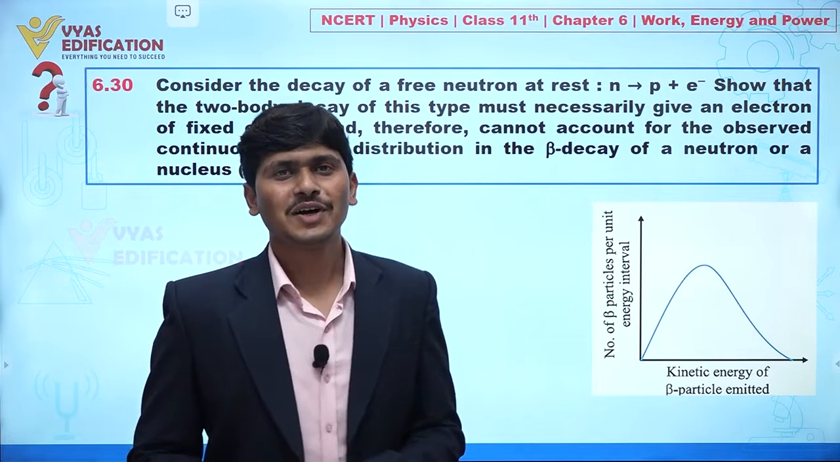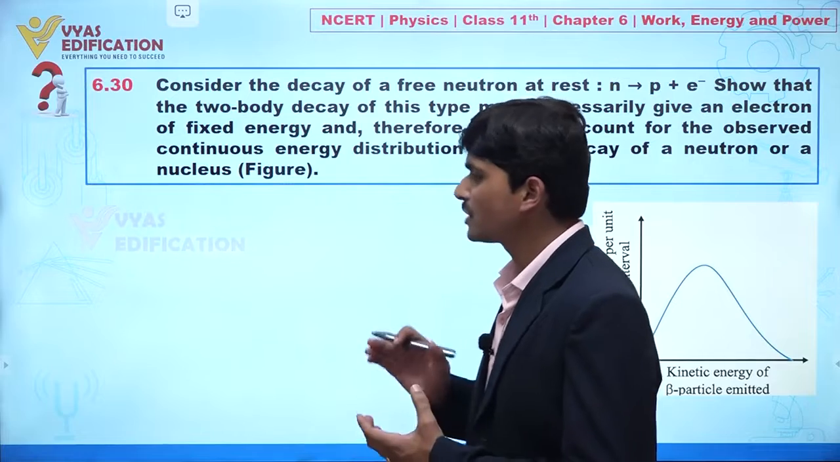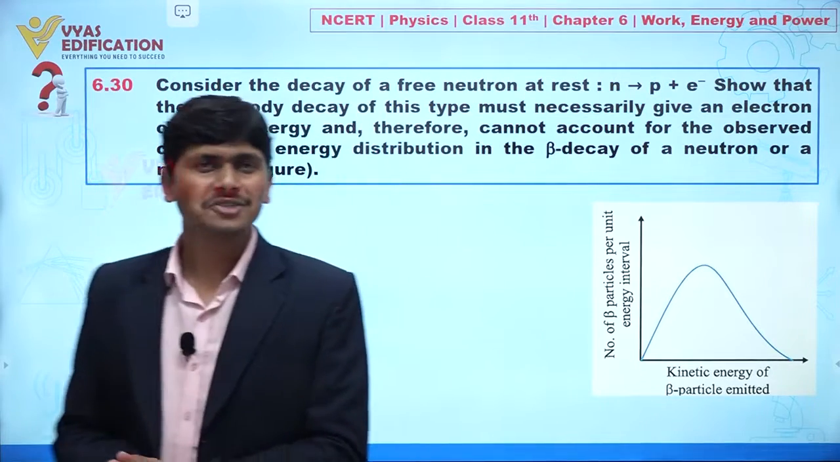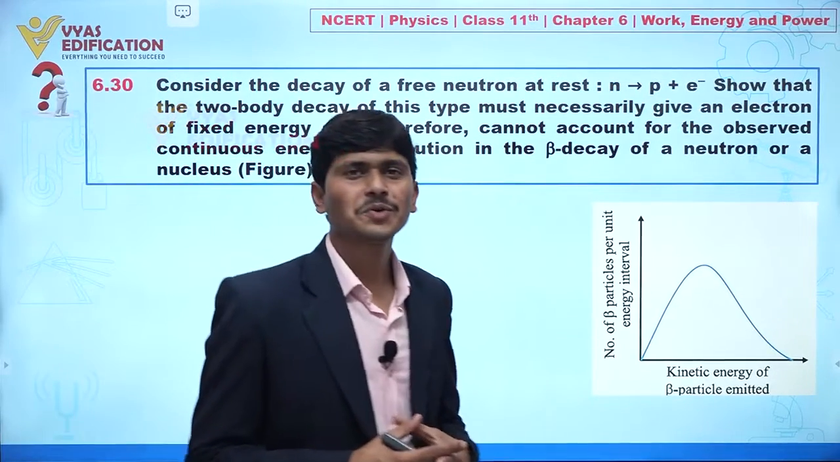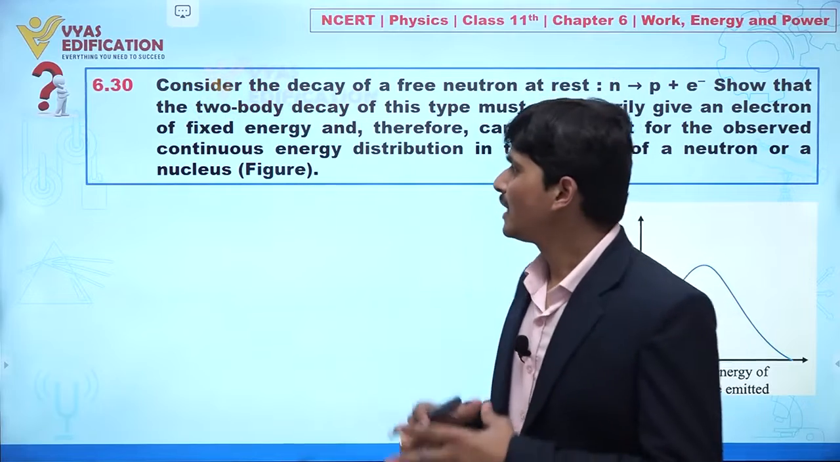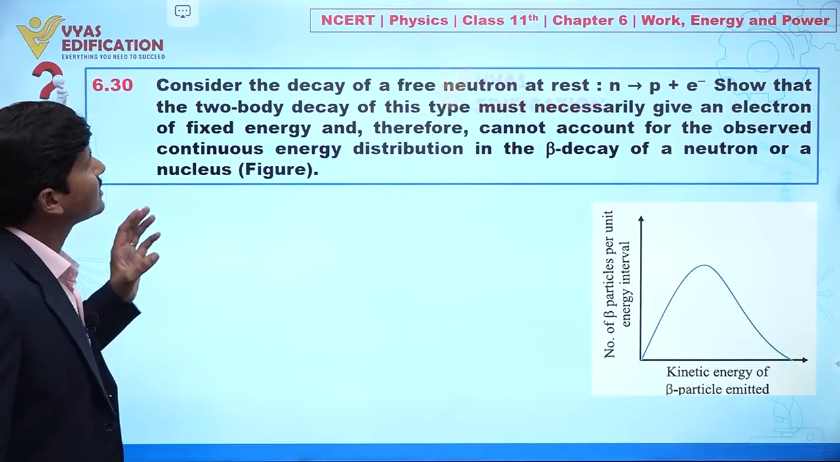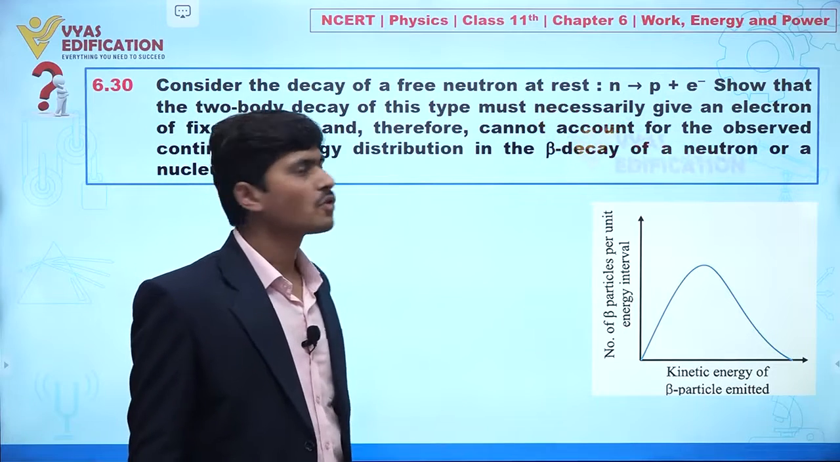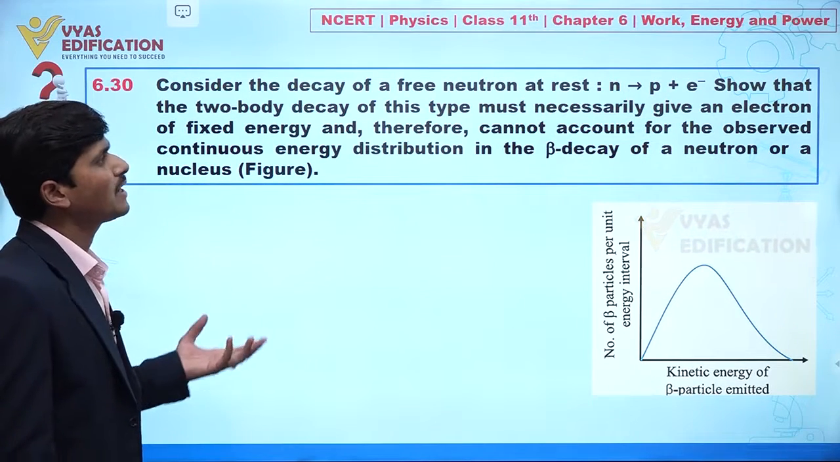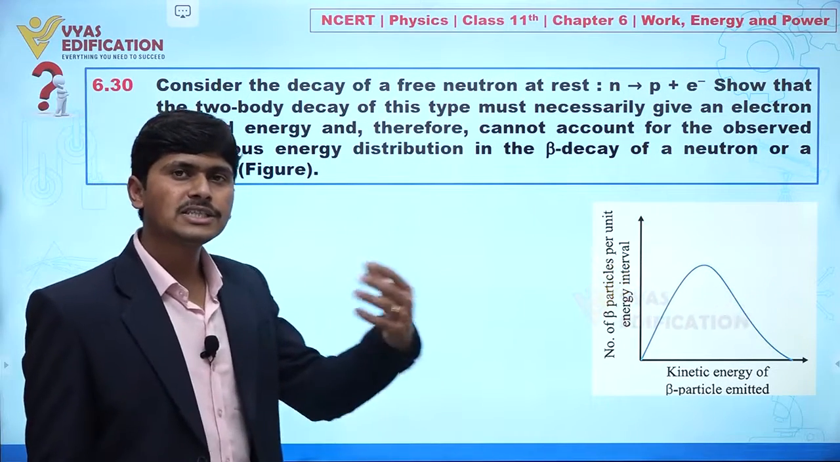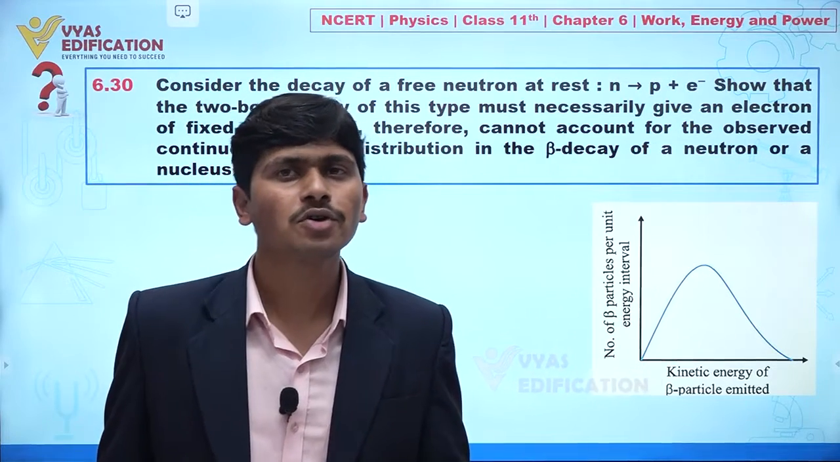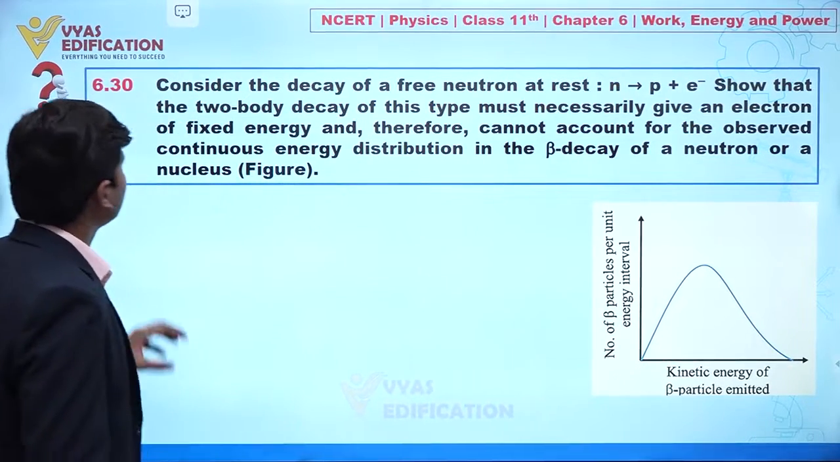Now dear student, we are going to discuss question number 6.30, and actually this question is somewhat related to nuclear physics, but let us try to solve it. In this question it is given to you: consider the decay of a free neutron at rest, given by n tending to proton and electron, meaning the neutron is decaying into a proton and an electron. Now we have to show